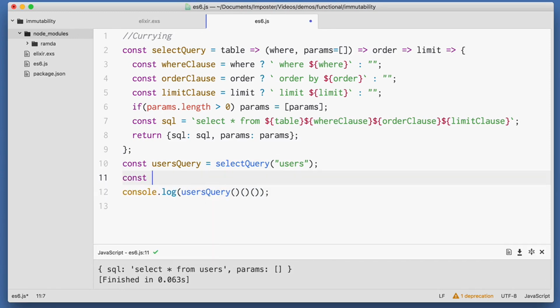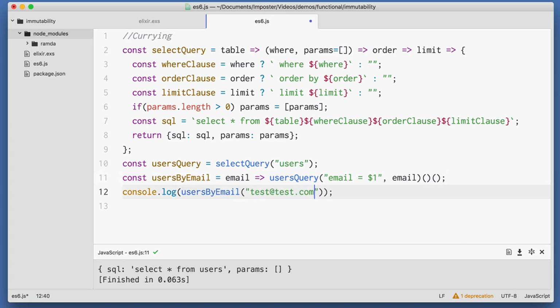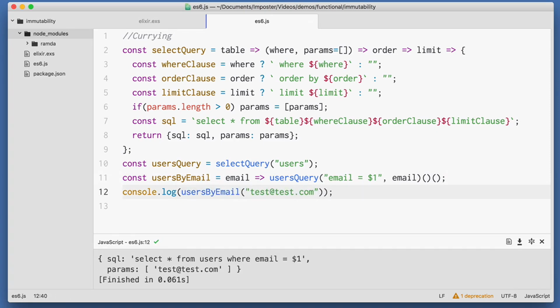So we can start with our users query, then we can have users by email. We can set this to be a lambda that takes in an email argument, and then we can set this to be users query, email equals 1, which is the where statement, pass in the email argument, and then invoke that twice. If we want to take a look at users by email now, we can just use that directly. Boom, we have a built-up query. I think this is rather interesting and a nice way to reuse functionality.